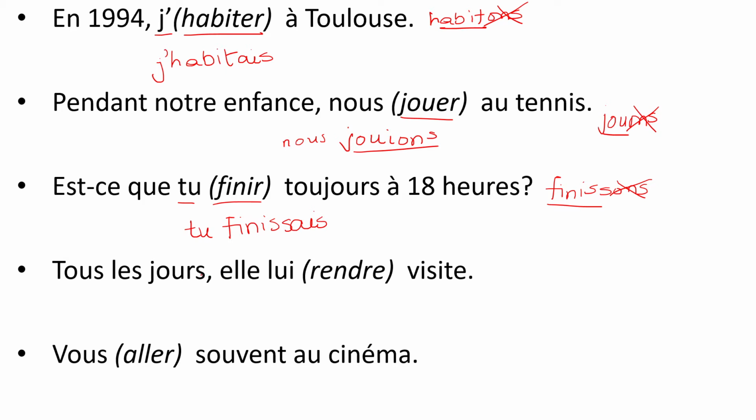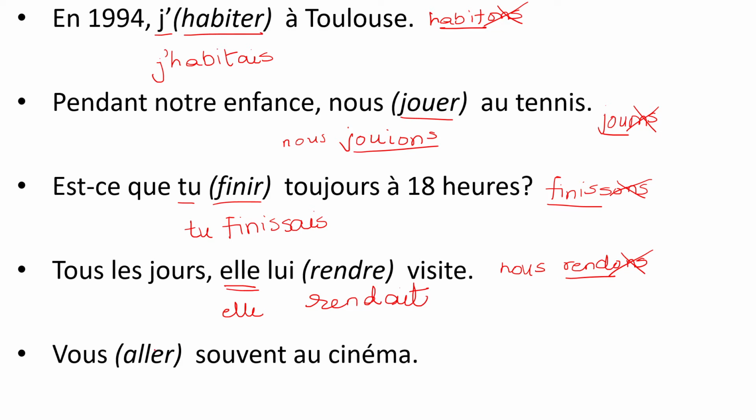Okay, then tous les jours elle lui dash visite. You have to put rendre. Now rendre is a normal RE verb. Put it in the nous form in the present tense. Becomes nous rendons. Cancel the ONS. You are left with the root REND. Okay. Now for elle you have to put the imparfait ending, which is AIT. Okay, so it is elle rendait. So every day she used to visit him. Rendre visite is to visit someone.